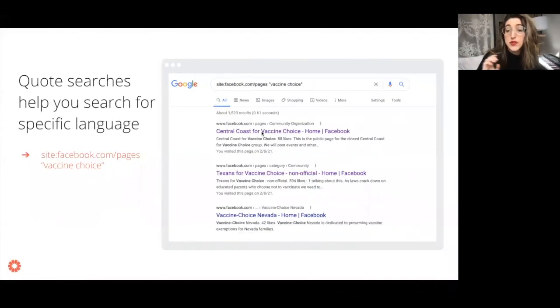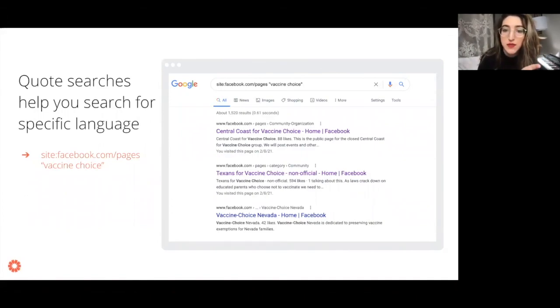And you can do this with quote searches as well. So remember when I was talking about Booleans, I said if you use more than one word, you have to use quotation marks around it. Well, quotation marks is a handy trick in general for searching for a phrase exactly as it's written.